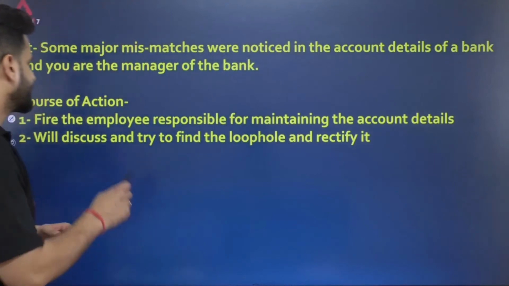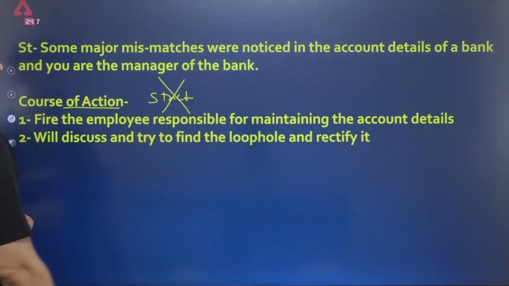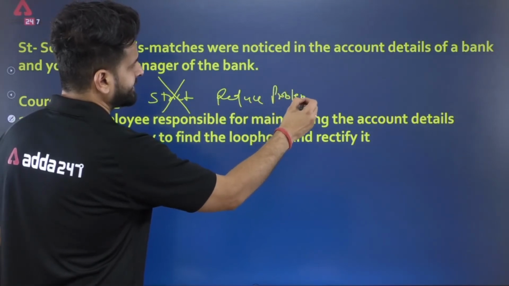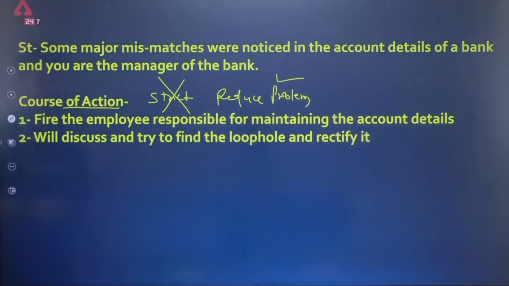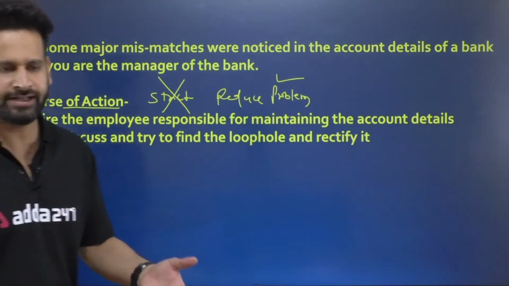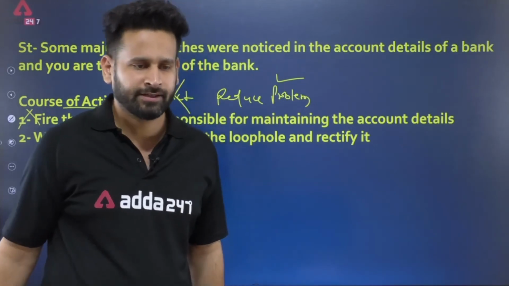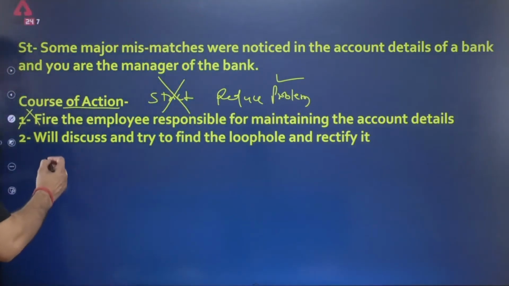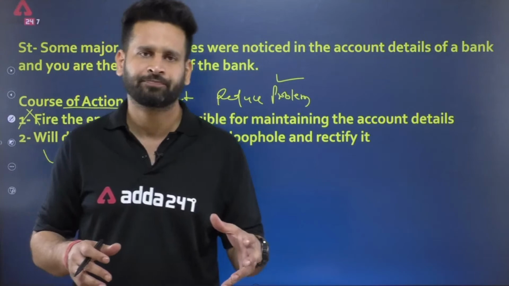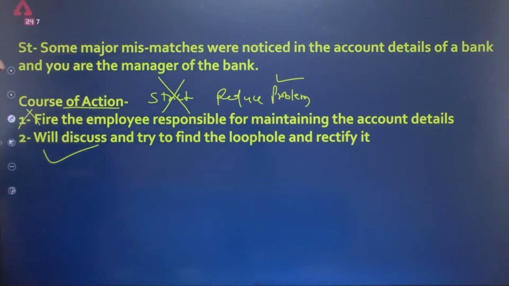So of course, first, your course of action should not be strict, and should reduce the problem. These are some characteristics of your course of action. So the first one is wrong, because you cannot take such a harsh decision. Maybe there is some fault not from his end, maybe there is some error in the software. So you cannot fire. The second one will be right, that you will discuss with the concerned person that this is the problem, and are you aware of this problem, or what is the solution to this problem. You will discuss first, then you will try to rectify it.